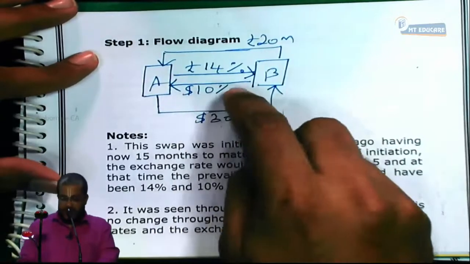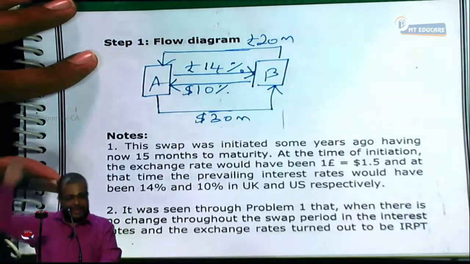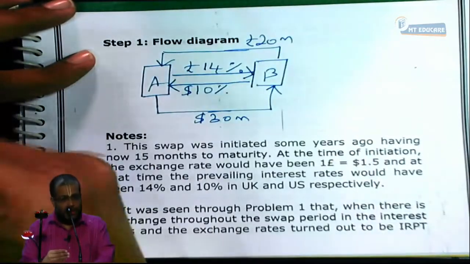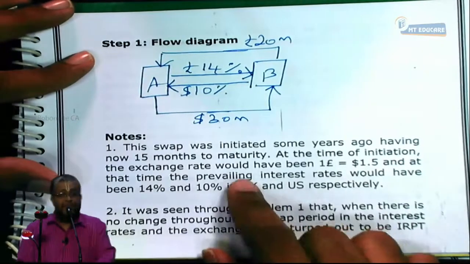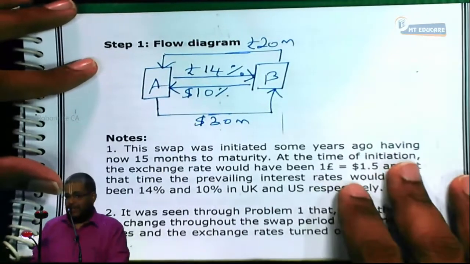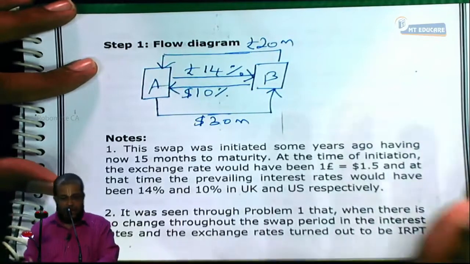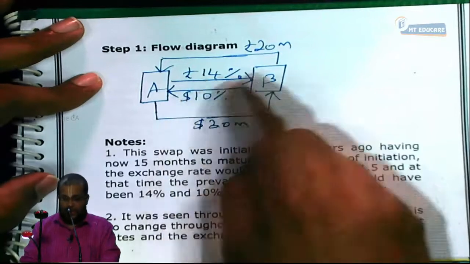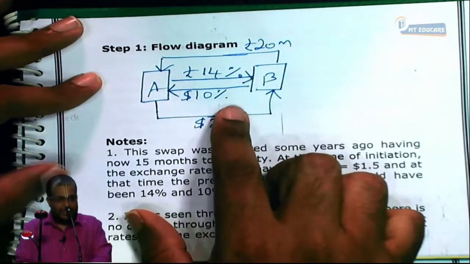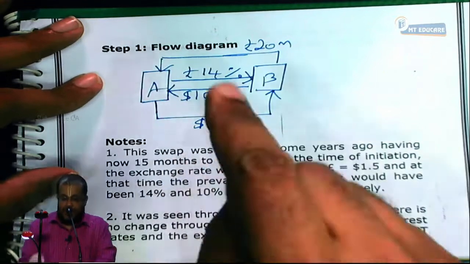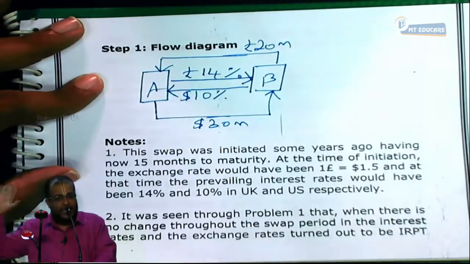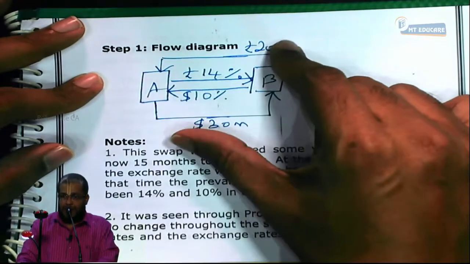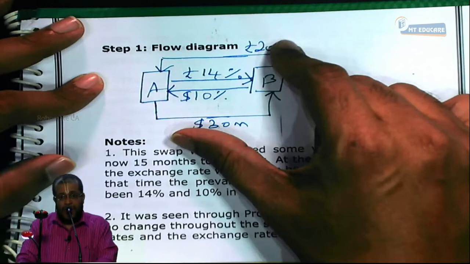Now, this swap might have started some years back. Now it is not the initiation date. Now only 1.25 years more are left. This would have started some years back. Suppose it has started 3 years back. Can I proceed? At that time, 14% and 10% were the going interest rates in pounds and dollars in the respective countries. And at that time, the 20 million and 30 million are equivalent principal, at the spot rate.